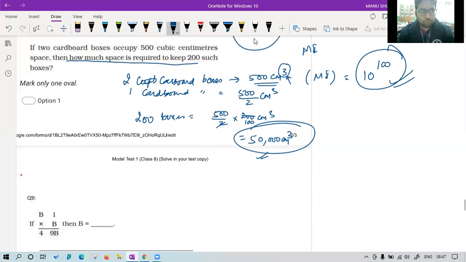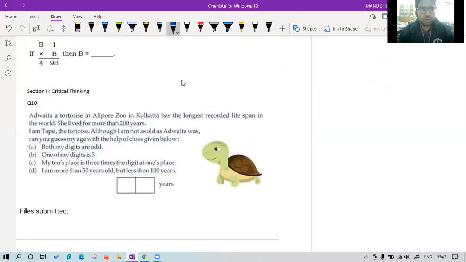fine. Now question number 9. B1 into B is equal to 49B. Okay, now class tell me what is the value of B so that we get this answer. You have to understand that you are multiplying something with 1 and getting the same thing, that is obvious, and then again multiplying with the number you get 49. That is the thing that you have to understand.